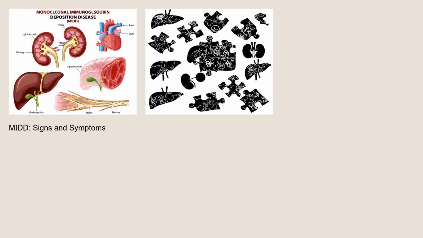The signs and symptoms of MDD are highly variable depending on the organs affected by immunoglobulin deposition. Renal involvement is the most common manifestation, leading to proteinuria, hematuria, or blood in the urine, and progressive kidney dysfunction. This can present as swelling in the legs and ankles, fatigue, and changes in urine output.